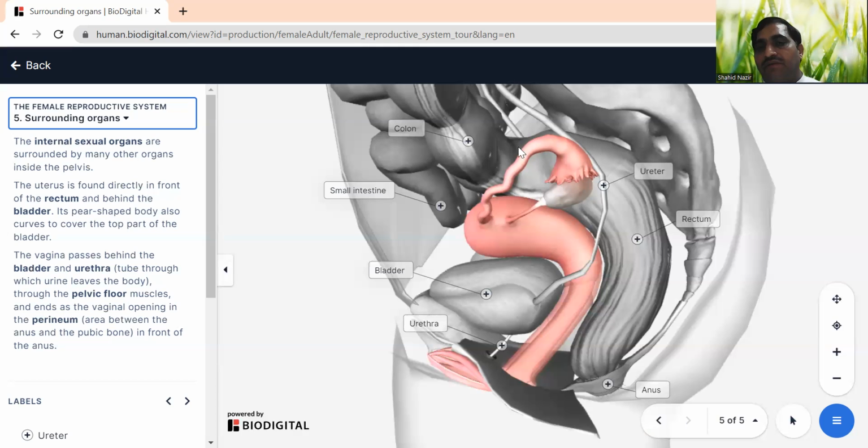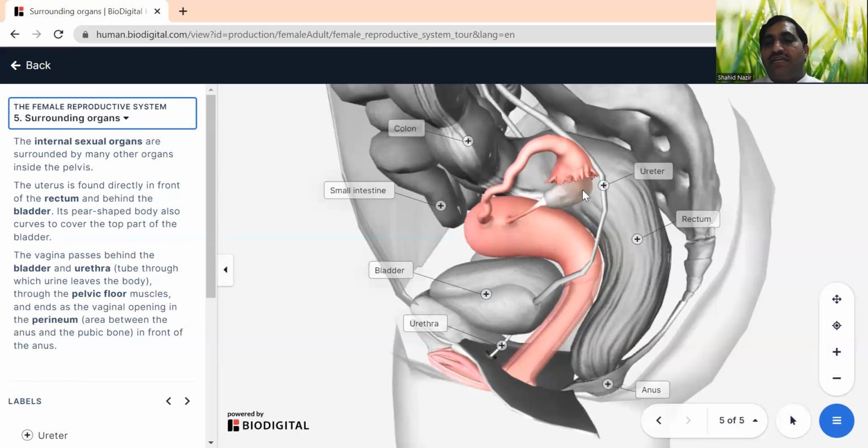This egg is taken by the fallopian tube, and if sperm is available, fertilization will happen in the fallopian tube. This fertilized egg will come into the uterus and develop into a baby, and then it will come out from the vagina or birth canal after a certain time period.